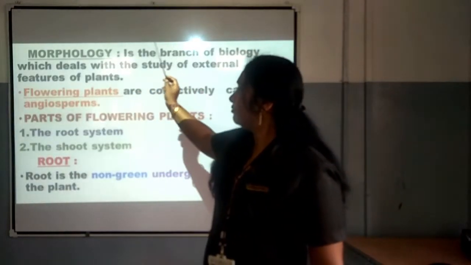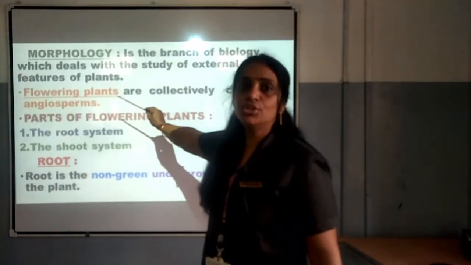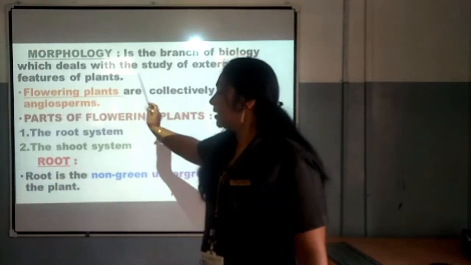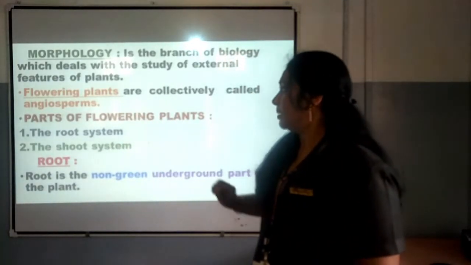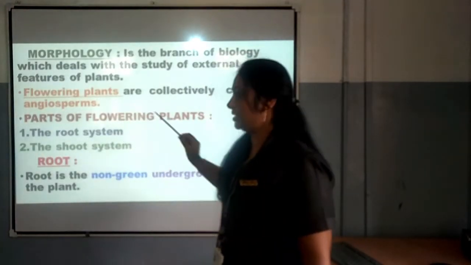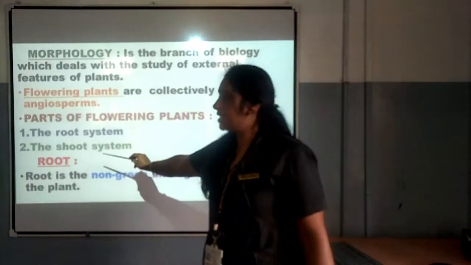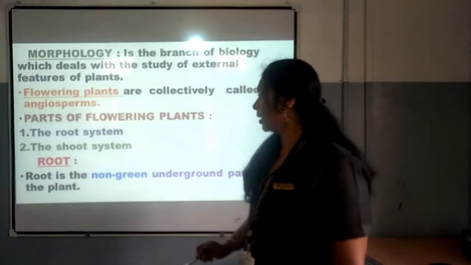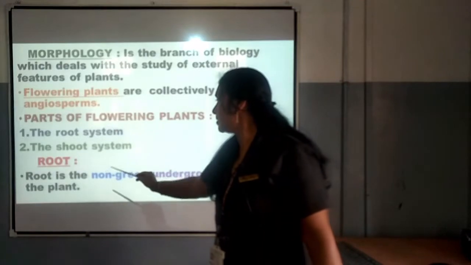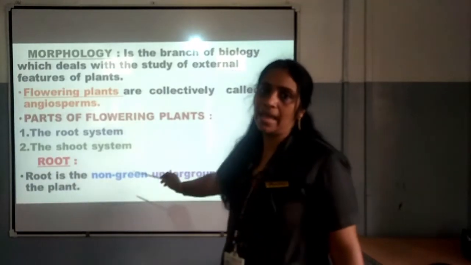And we know that flowering plants are there. They are collectively called angiosperms. Now in the flowering plants there are parts. The parts are the root system and the shoot system. So first we are going to study about the root, or we can say the root system. Root, we know what is root. Root is the non-green underground part of the plant.